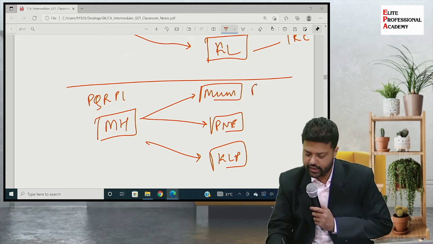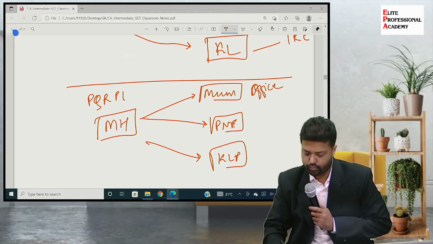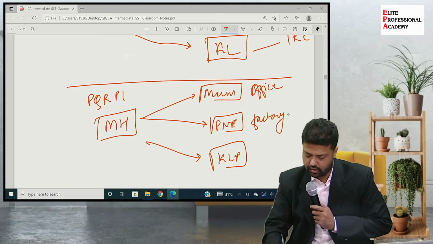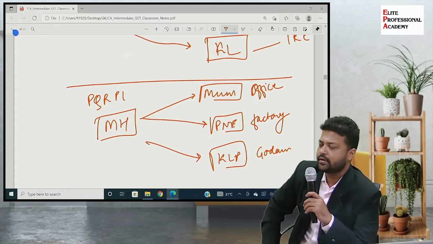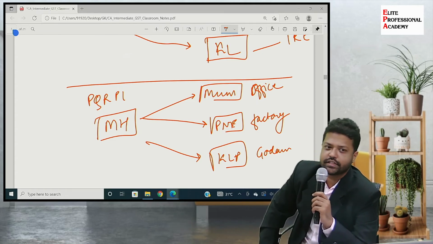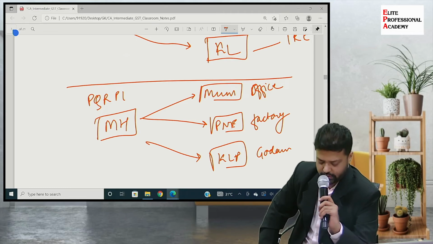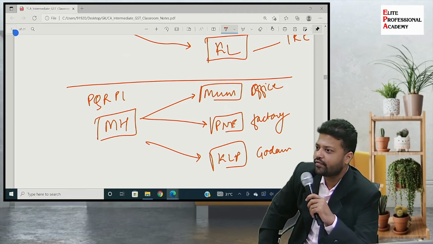Having one registered office at Mumbai, one factory at Pune, and one godown at Kolhapur. How many registration numbers do you think PQR Private Limited can have?